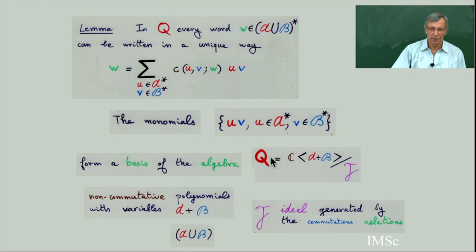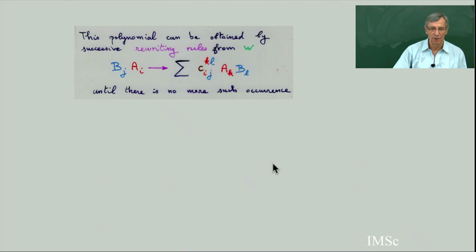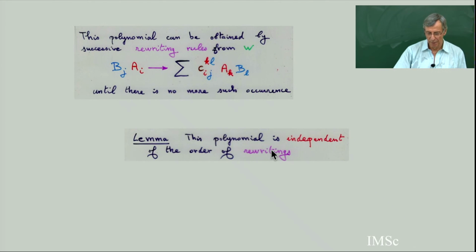And second fact, by this lemma, which is an extension of all we have seen before in the particular example, this polynomial can be obtained by starting from the word w. You expand this word into a sum of monomials. Each time you have a monomial with a factor of blue letters followed by a red, then you replace it by this. And you do a succession of such replacements. When you have no more monomials in the polynomial with this factor, then you have a big polynomial. And this polynomial does not depend on the way you are doing the rewriting.